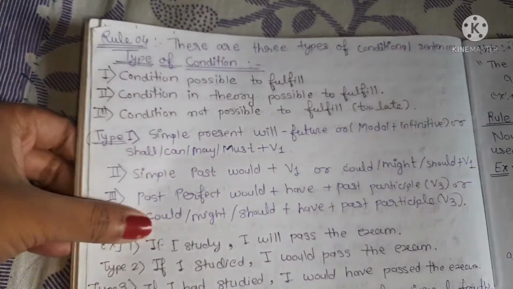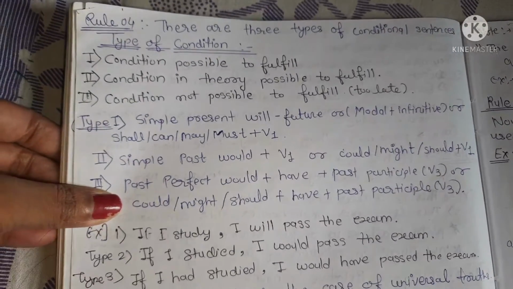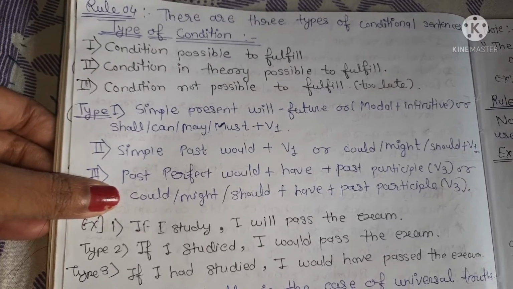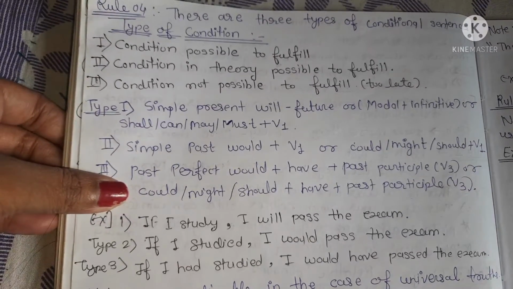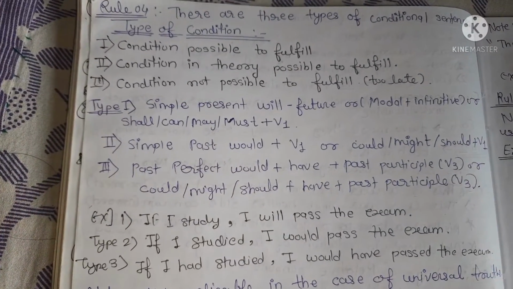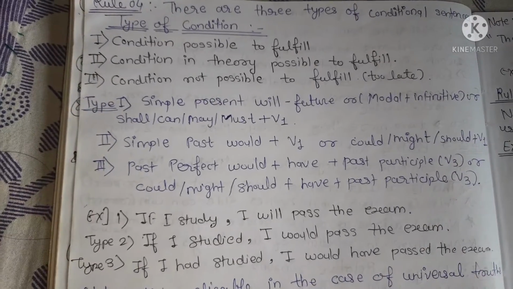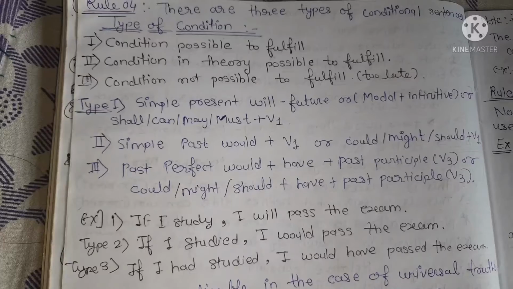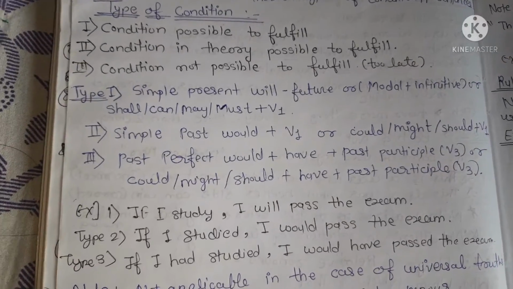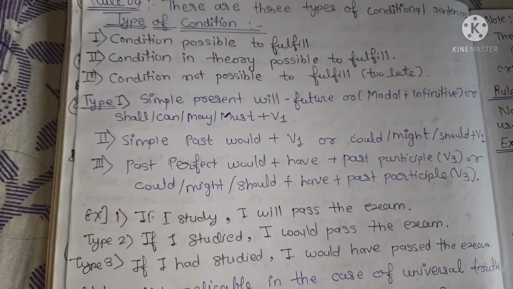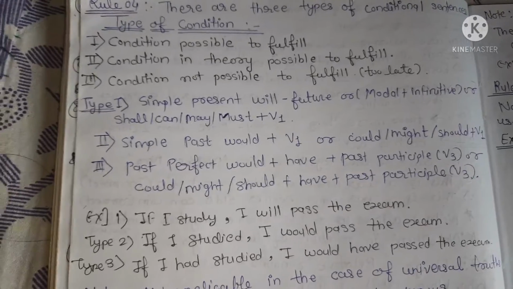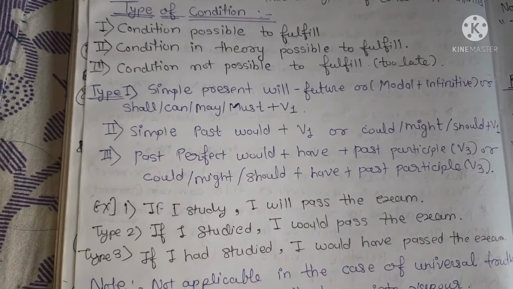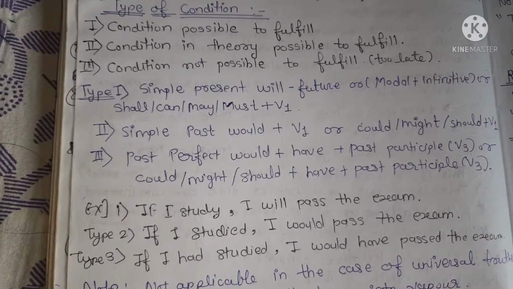Next rule: there are three types of conditional sentences. The first is a condition possible to fulfill. The second is a condition possible in theory. The third is a condition not possible to fulfill, it is too late. Means the first is something which is about to happen, there is a possibility; second, in theory it is possible that it will happen; and third, it is not at all possible, we are too late.